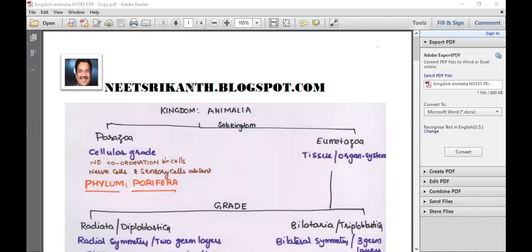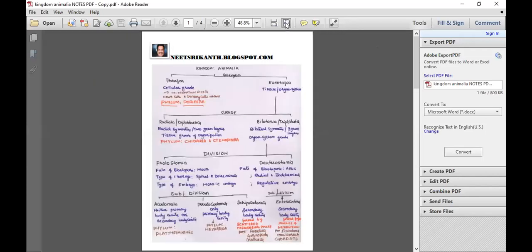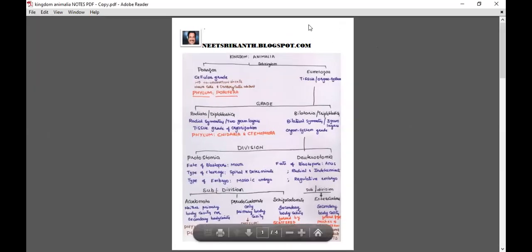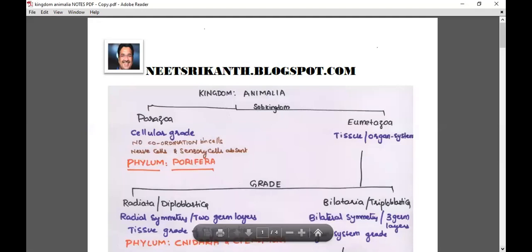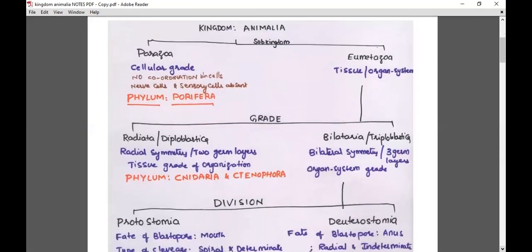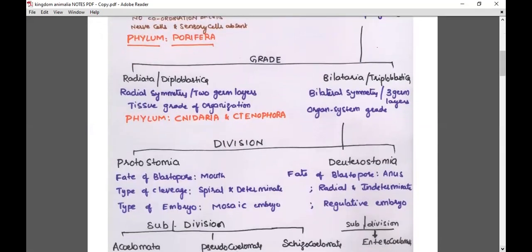Next, the subkingdom Eumetazoa. It may have either a tissue grade or an organ system grade of organization. Further it is classified into two grades: grade Radiata or diploblastica, and grade Bilateria or triploblastica. Why is that grade called Radiata? They have radial symmetry: through the oral axis, if we cut the organism in any plane, we get equal halves.